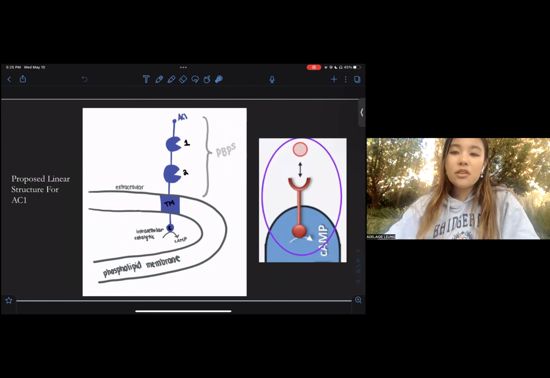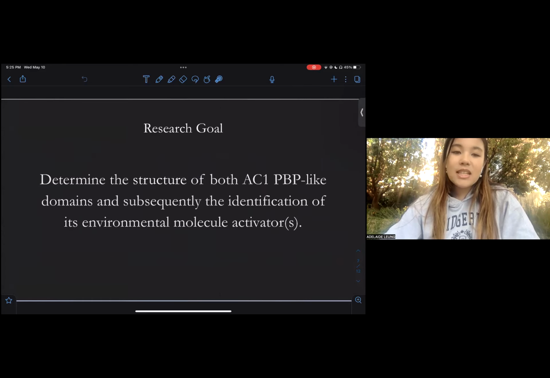Now, PBPs are bacterial proteins that bind small ligands that regulate chemotaxis. And we believe that the trypanosome PBPs exhibit homology to bacterial PBPs. Thus, their functions are predicted to be similar as well, and the regulation of adenylate cyclase 1 may be through these PBP-like domains in T. brucei AC1. This will subsequently induce a biological response and subsequent social motility of T. brucei. Now, it has become my research goal over the past year to elucidate the molecular structure of the PBP-like domains and identify their corresponding ligands.